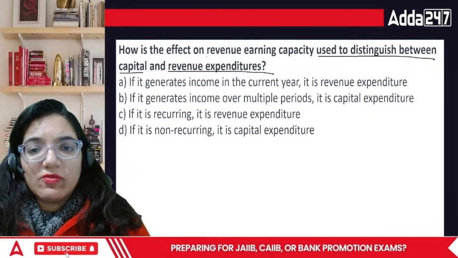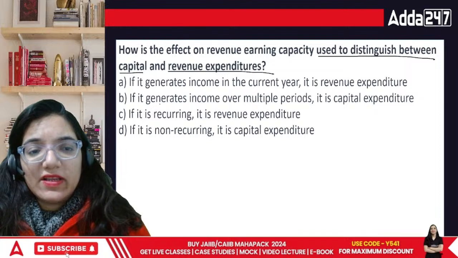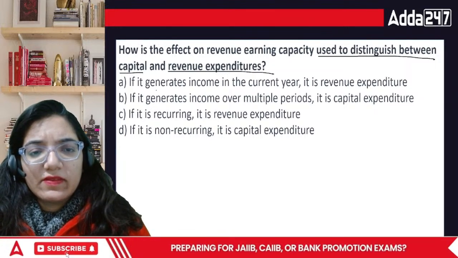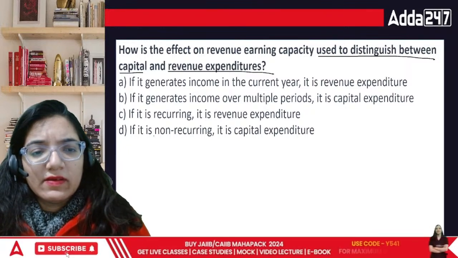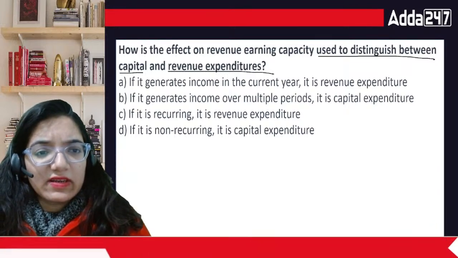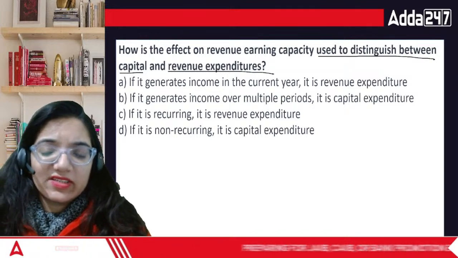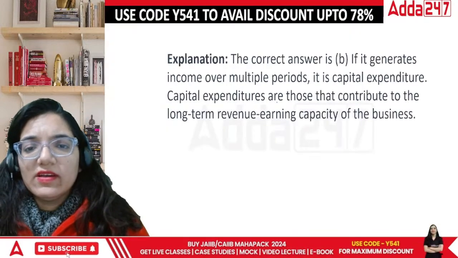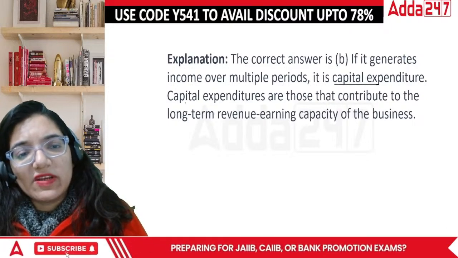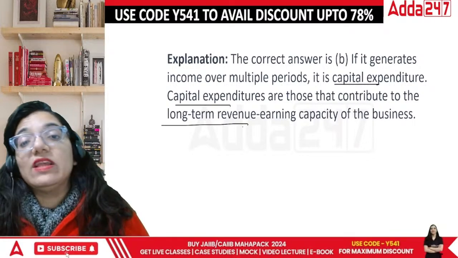In this case, when we talk about the revenue earning capacity, distinguishing between capital expenditure, actually everything here is correct. How is the effect of revenue earning capacity used? Acha, revenue earning capacity, then in this case the answer is B. They are just talking about the revenue earning capacity. Capital expenditure is long term. You get the benefit not for 1 year, not for 2 years, but you get it for many upcoming years.